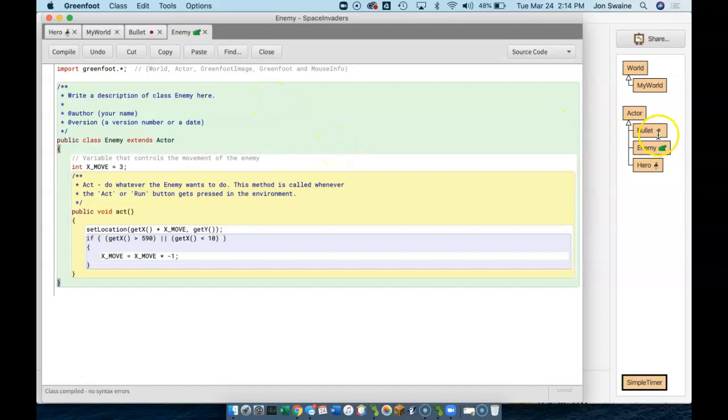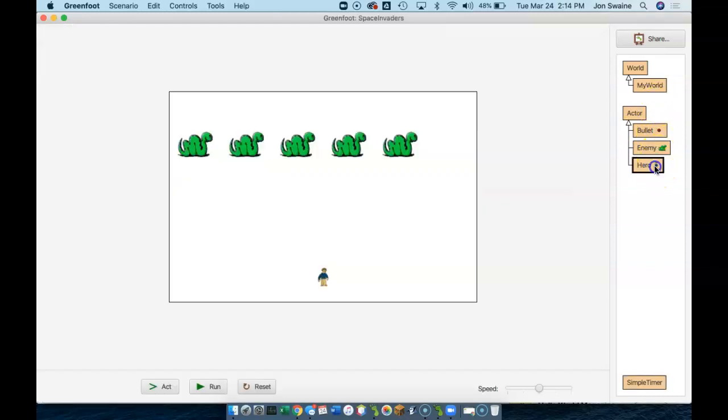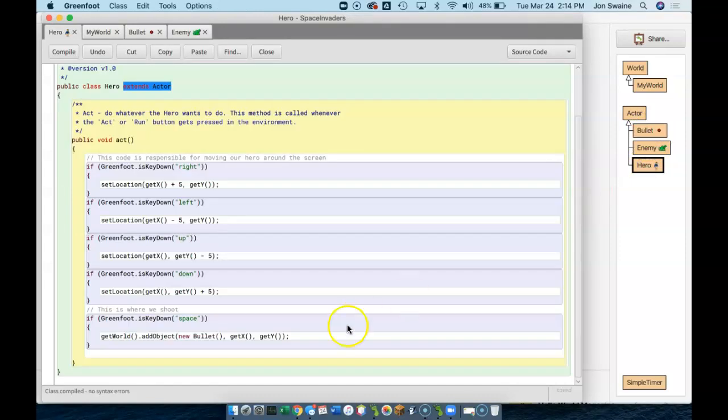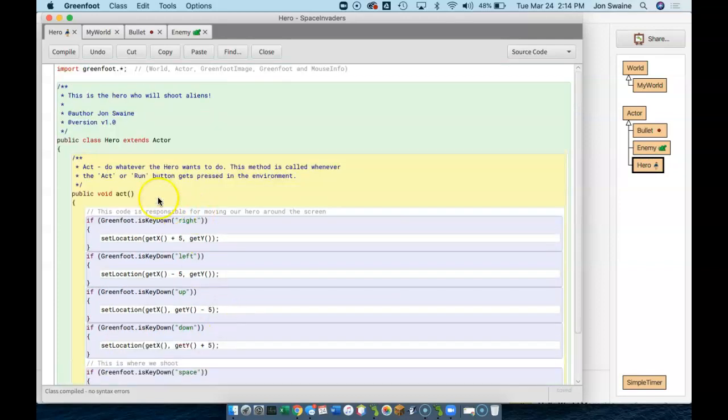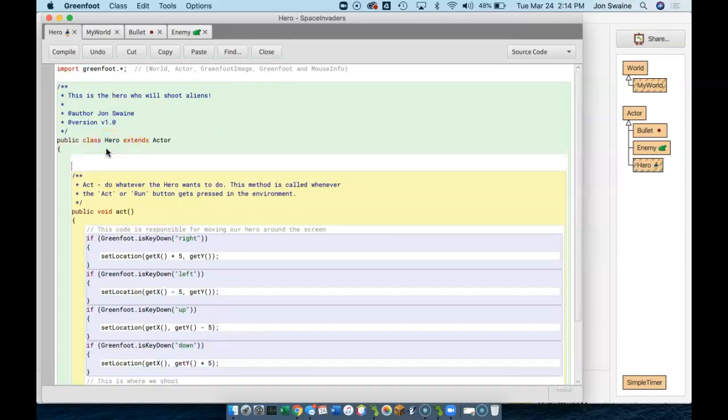So what I'm going to do is go to my hero. A lot of people think that they're going to go to the bullet if they want to limit the bullet shooting, but the bullet isn't shot in the bullet class. The bullet is shot right here in the hero class when spacebar is hit. And what we're going to do is similar to how we did a variable. Right here in this white space, right beneath hero, I am going to make a new SimpleTimer object. And I'll explain in one second.